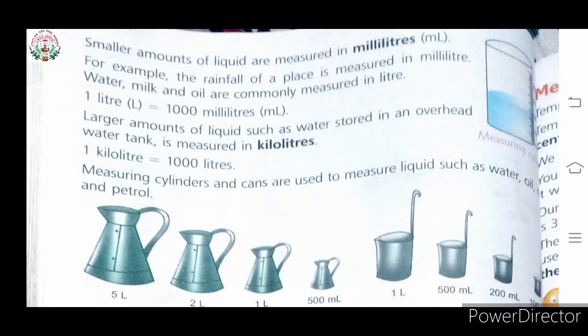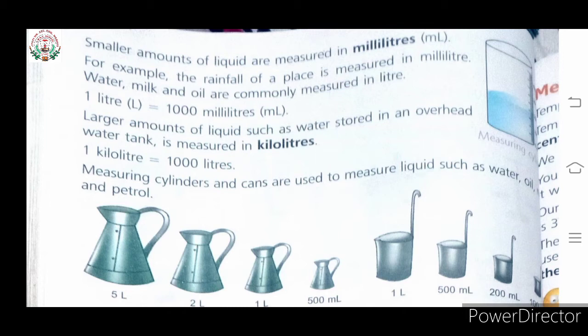So here children, the standard unit of capacity is liter and milliliter. All the liquid things like your water, milk and oil are measured in liter. So here children, 1 liter is equal to 1000 milliliter.